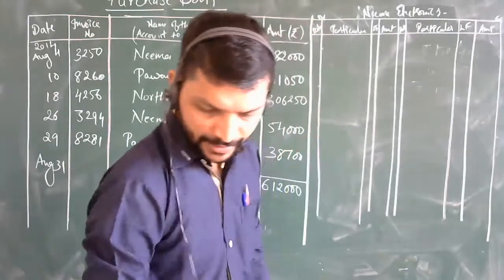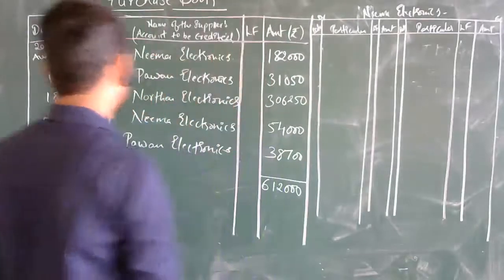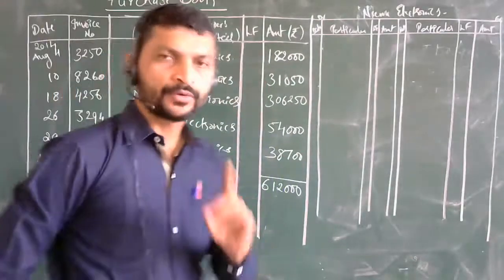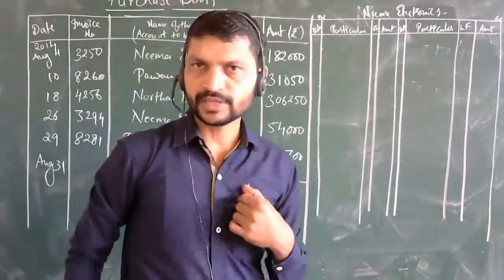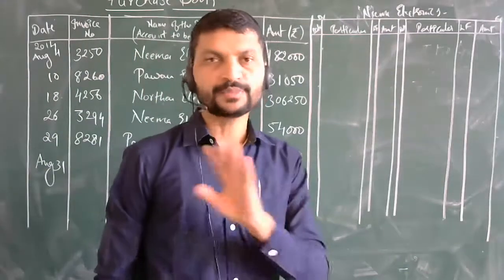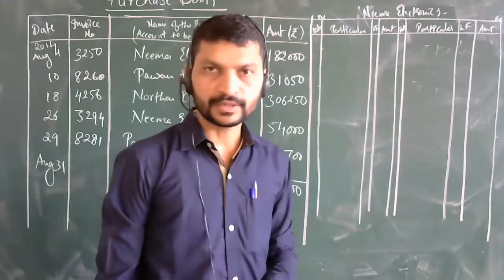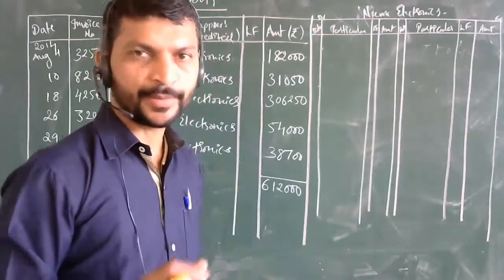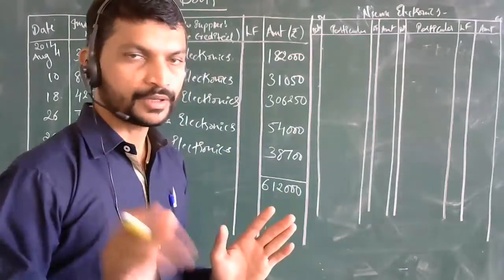What will be taken in Nima Electronics? See, one thing you need to know: we are purchasing, so in our account purchases is always debited. When the assets increase, there is a debit entry. Remember the point.